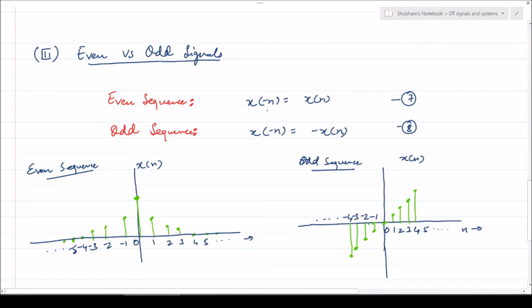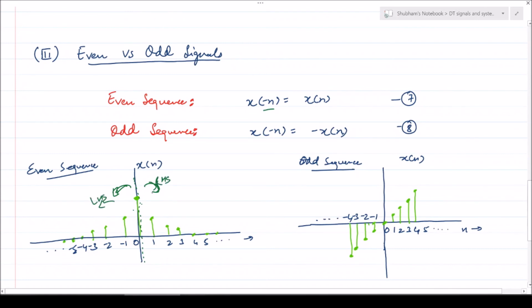A signal defined like this, x[minus n] is equal to x[n], is said to be an even sequence. What we mean by this is, if we take the mirror image of the signal along the y-axis across the origin, then the signal should be a replica. We have two copies of the same signal, one on the left hand side and one on the right hand side.